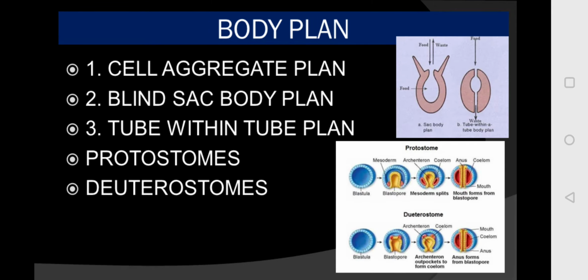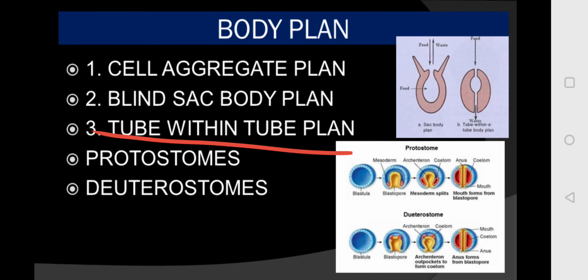Now move on to the body plan. Animals have three types of body plan: cell aggregate, blind sac body plan, and tube within tube plan. In the cell aggregate plan, you will see a cluster of cells, meaning the animal is made up of cells but no tissues. In the blind sac body plan, cells are organized into tissues, as in coelenterates. The cell aggregate plan you will find in sponges, whereas in the tube within tube plan, organ system organization is there.